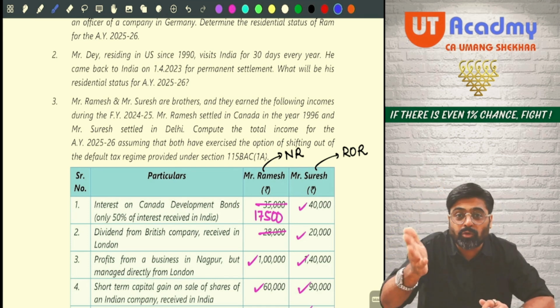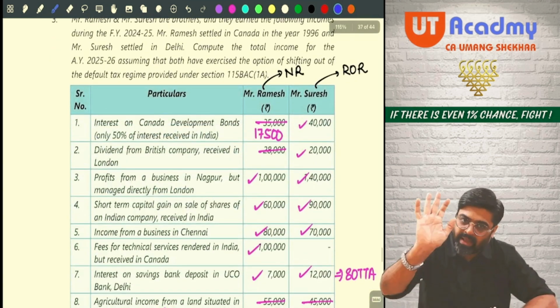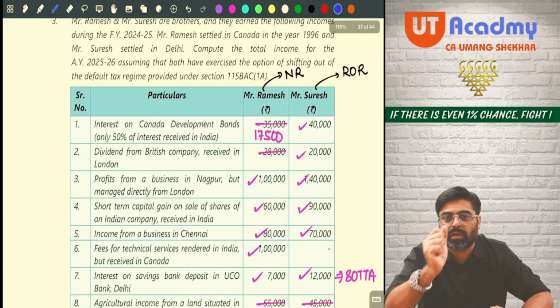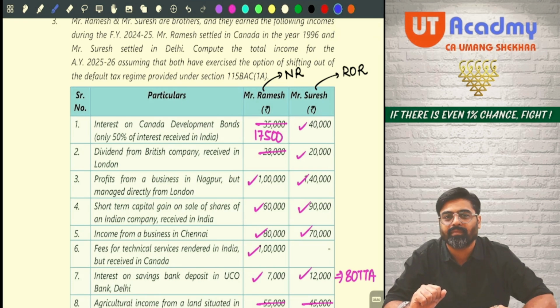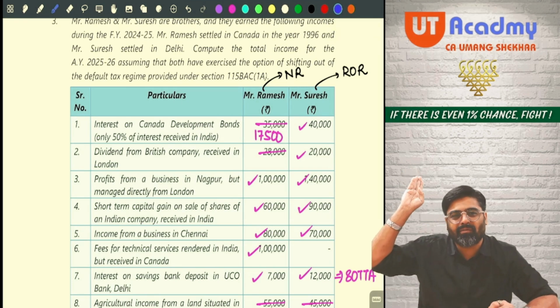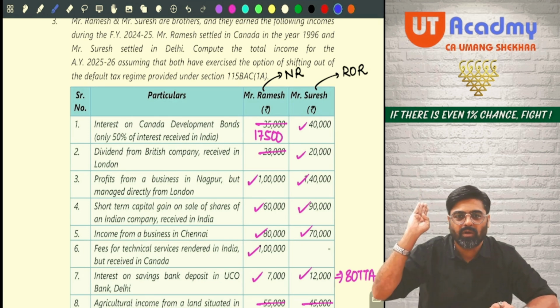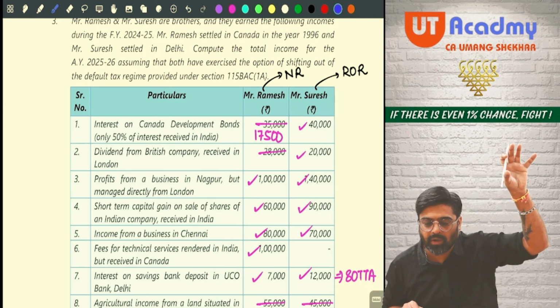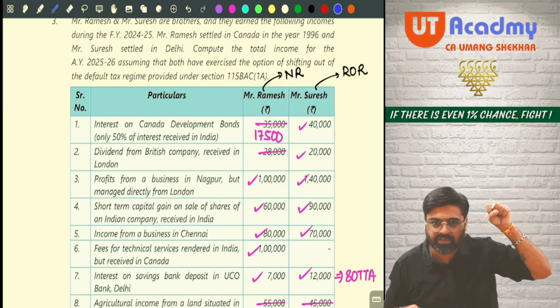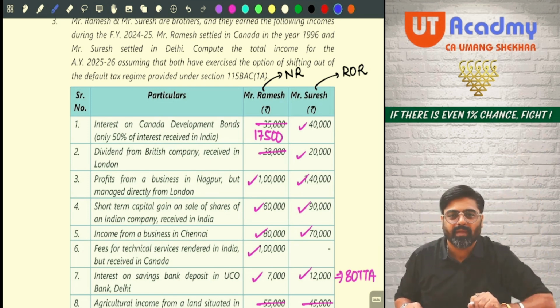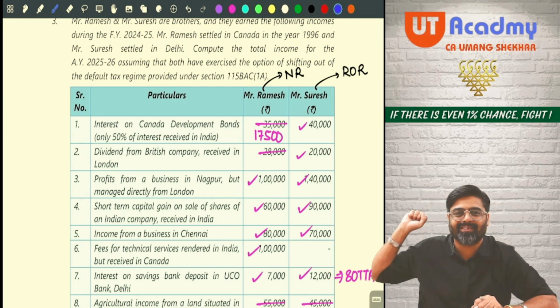Then at the most what they can do, in this same type of question, they can twist a few incomes. We have solved a very difficult question, a question which was more difficult than this. Yes or no? What they will do? They will take 2-3 adjustments from that question and put them here and remove 1 or 2 from here.